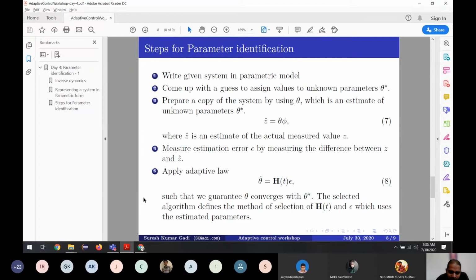Professor Suresh: Yes, sir. How do we actually know the true value of theta star? Because we are actually training. We conduct this already in the laboratory? Actually, we are in the process of estimating theta star, right? If you are estimating this theta star, we are comparing it with an actually known value. So we should have some sample values of known theta star. How do we get those true values of theta star?